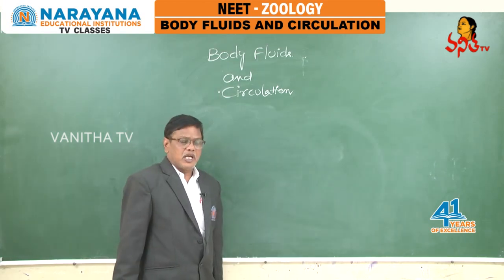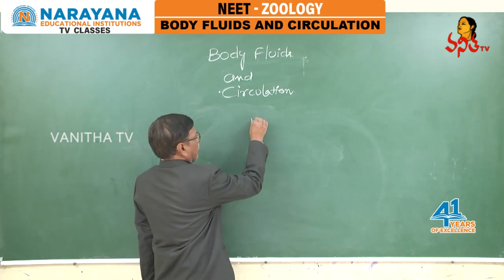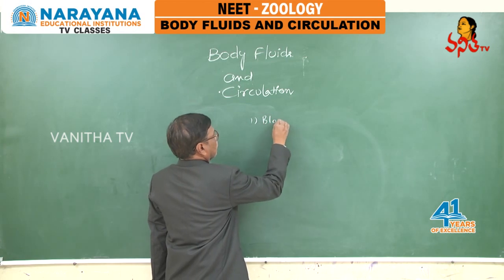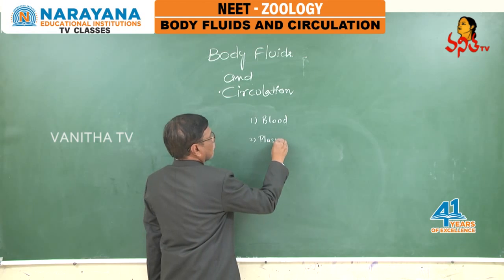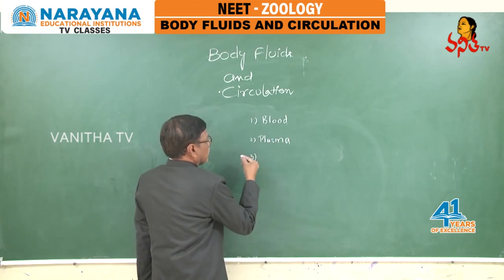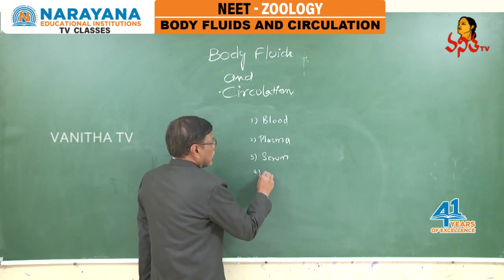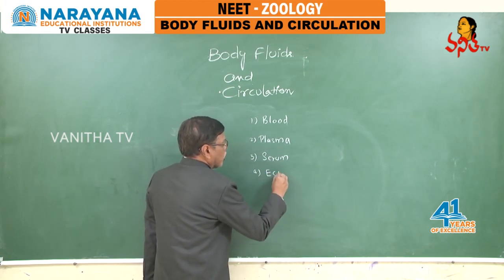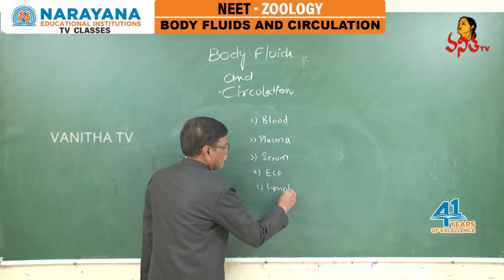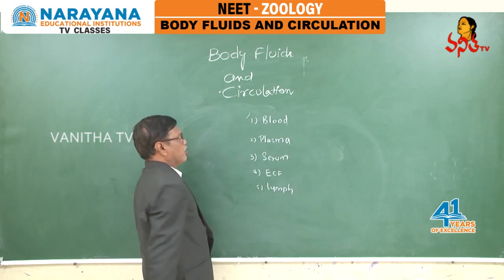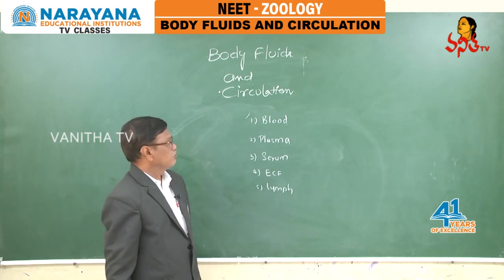In higher animals like vertebrates, what are the body fluids? The major body fluid is what? Blood. Then plasma, then serum, then extracellular fluid, and finally lymph. The major body fluid is blood. All the remaining are components of blood only.